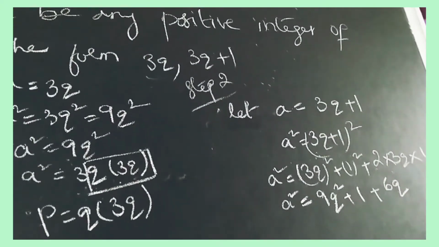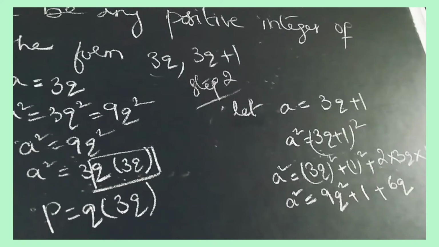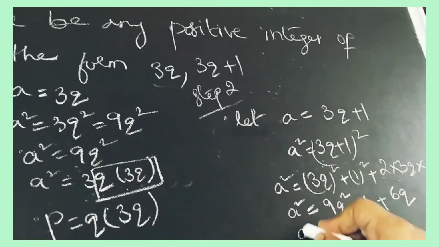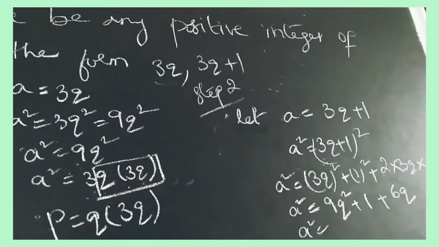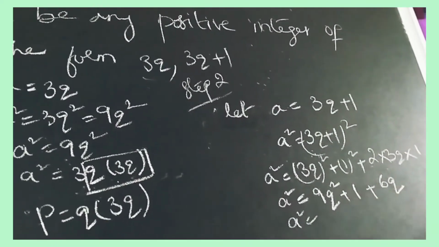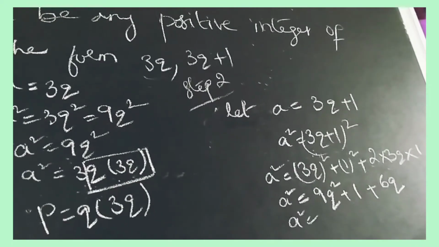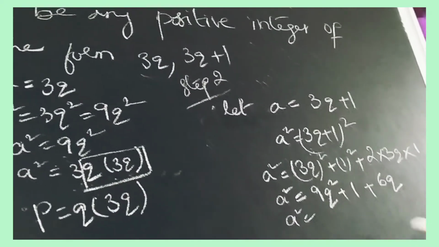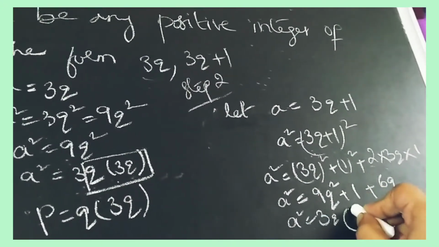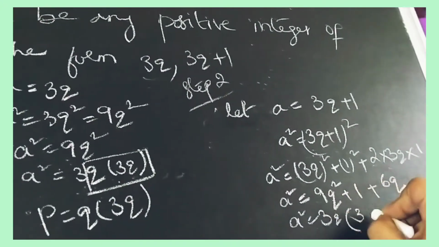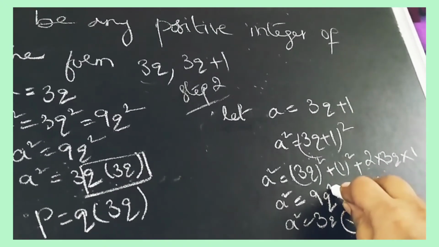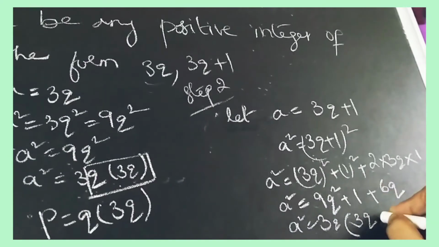So a square is equal to 9q square plus 1 plus 6q. Here 9q square is given, and here 6q is also given. So what we have to do? We have to take 3q common. If we take 3q common, 3 into 3 is 9, then q. 3 into 3 is 9, q into q is q square.